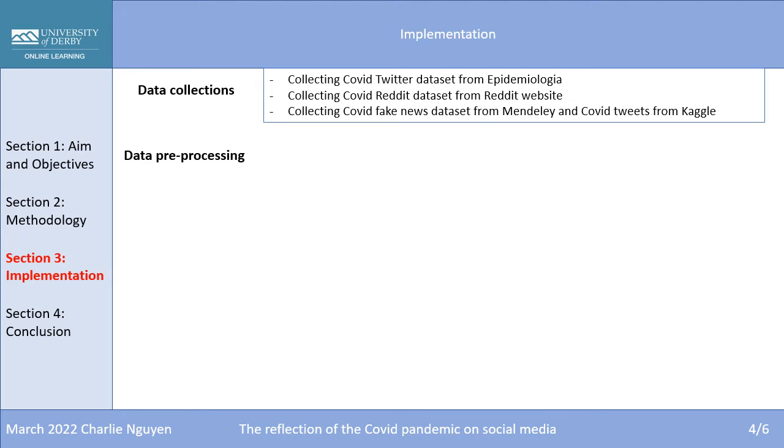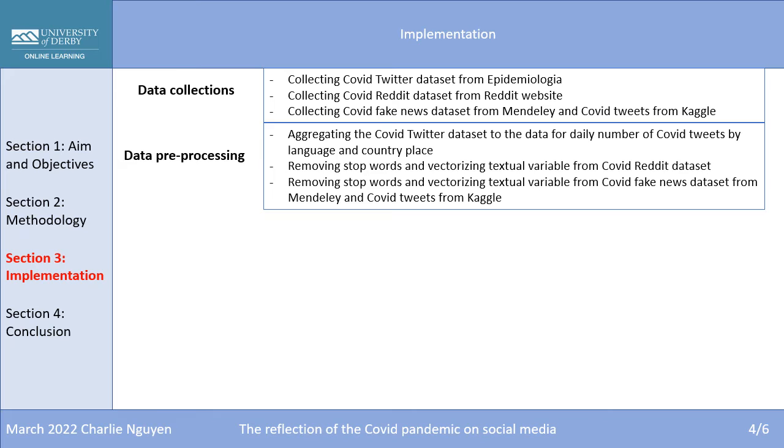The second step is data preprocessing. In this step, the project will aggregate the COVID Twitter dataset to the data for daily number of COVID tweets by language and country. After that, the project will remove stopwords and vectorize textual data from COVID Reddit dataset, COVID fake news dataset from Mendeley, and COVID tweets from Kaggle.